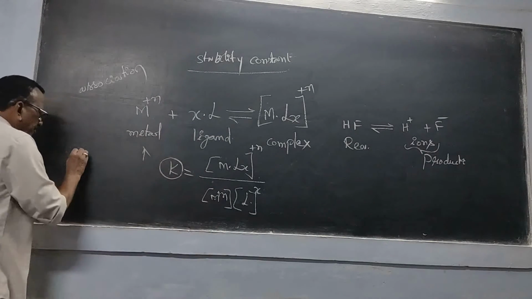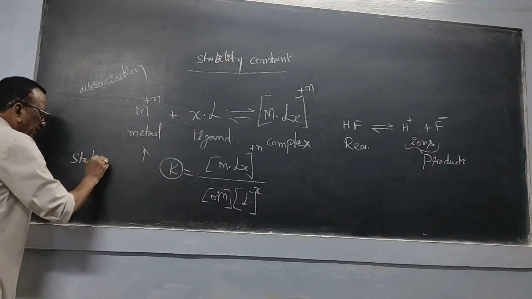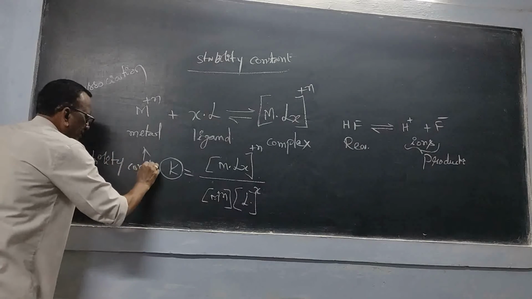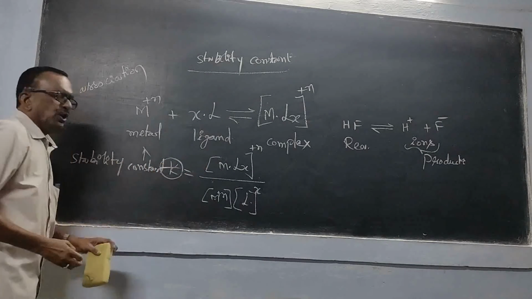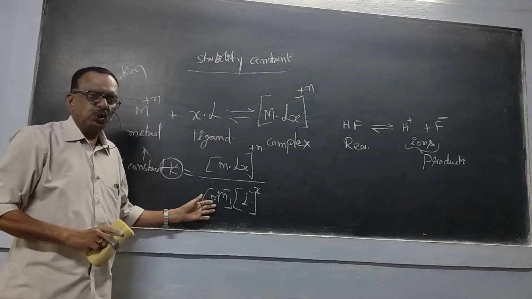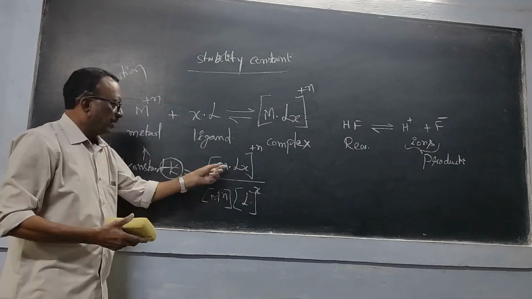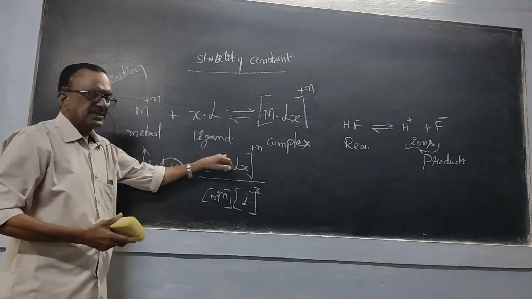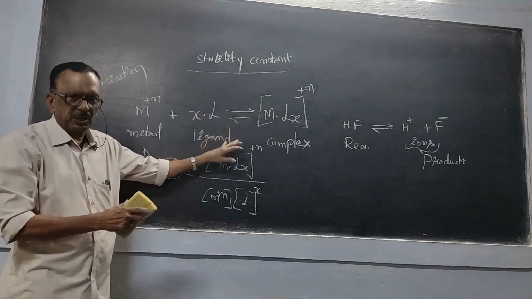So here we use the word stability constant. Because metal ions and ligands, their concentration is low, means they are unstable. More amount of complex is being formed means its stability is more, it is very stable.